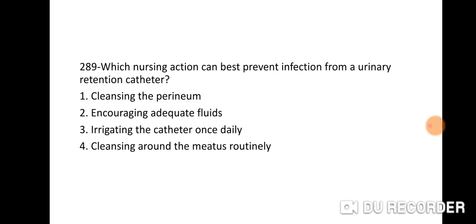Next question 289. Which nursing action can best prevent infection from a urinary retention catheter? Option 1, cleaning the perineum. 2, encourage adequate fluid. 3, irrigating the catheter once daily. 4, cleaning around the meatus routinely.